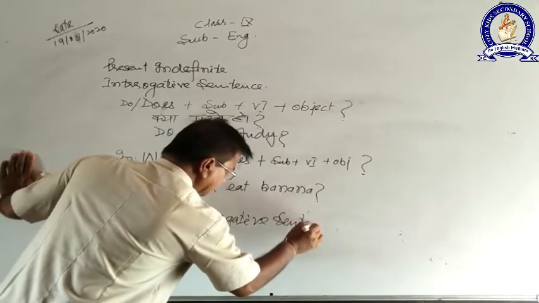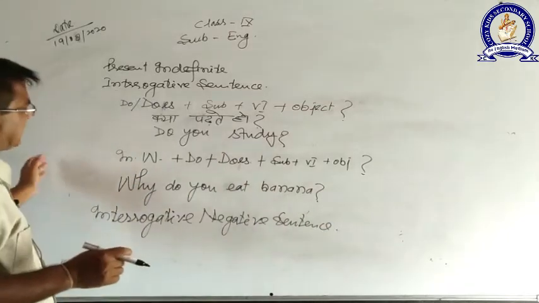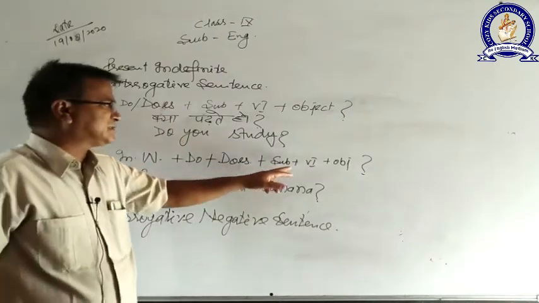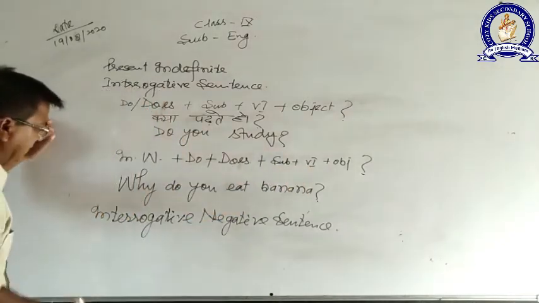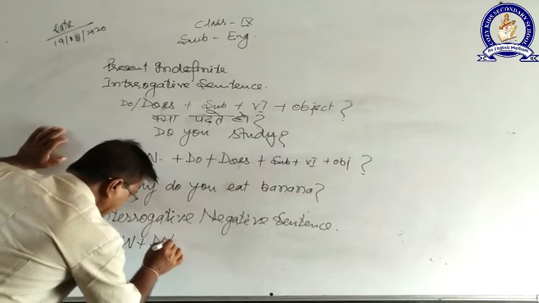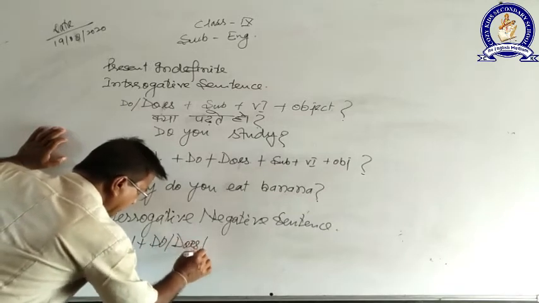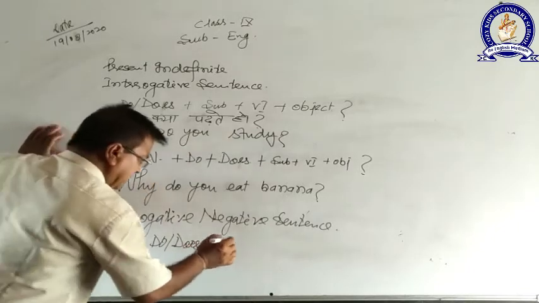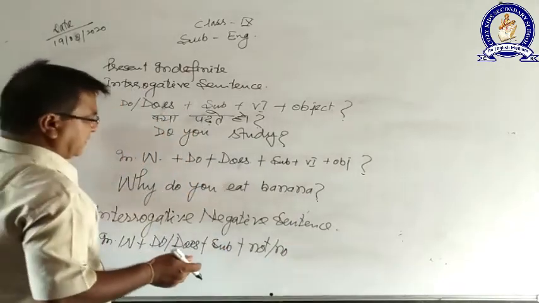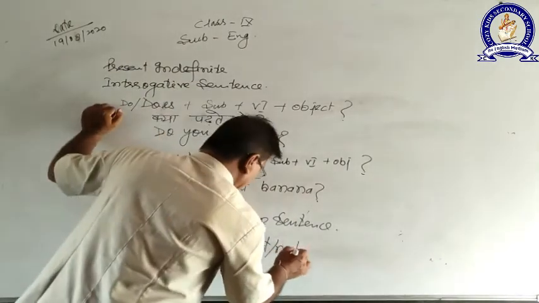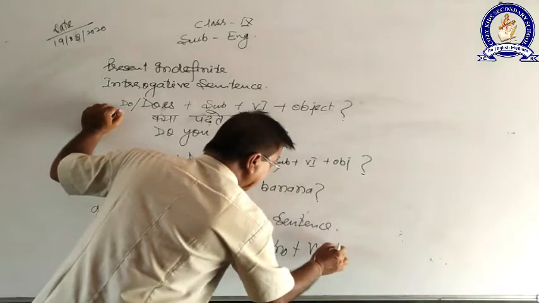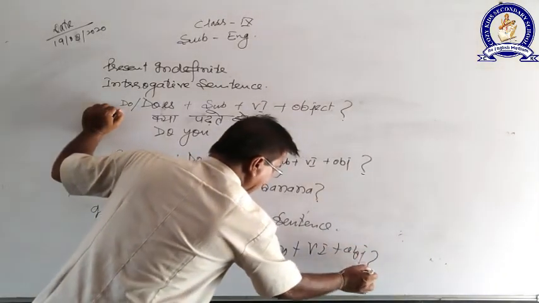Interrogative negative sentence. Same thing, same formula will be applicable, only no or not will be coming in between subject and verb. I am writing the same thing. For example, interrogative word plus do or does plus subject plus not. Sometimes no will be also applicable. I will explain later what is the difference between no and not. Plus subject, verb first, then object, and then question mark.